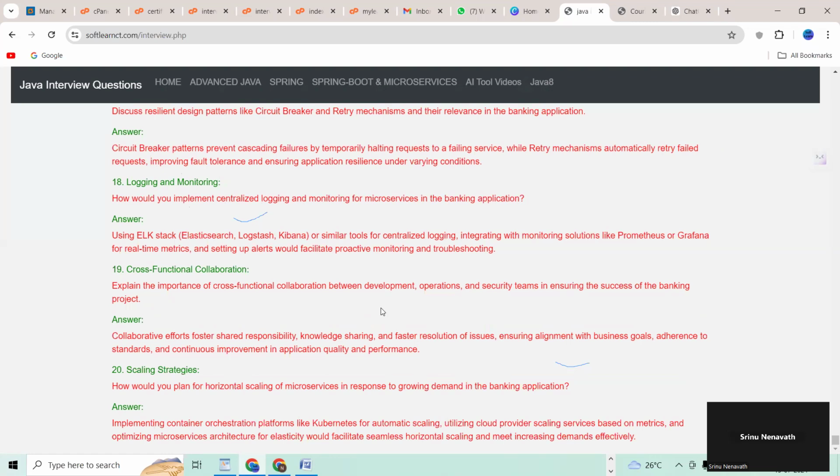Guys, if you are working on a banking application, this kind of question will definitely be asked, and it should be asked by the project manager or project architect.